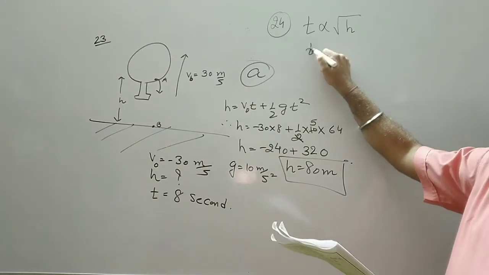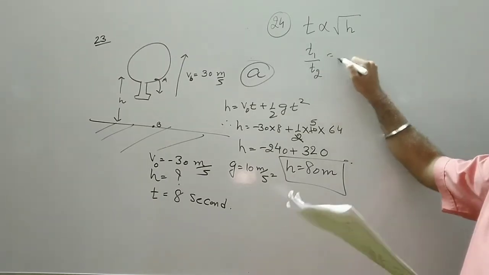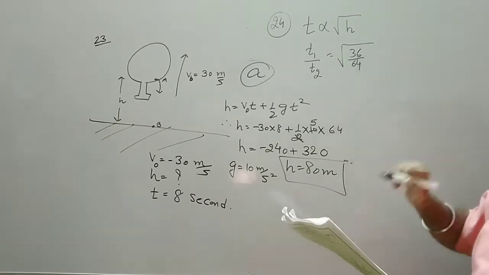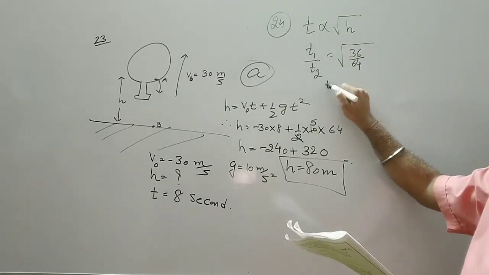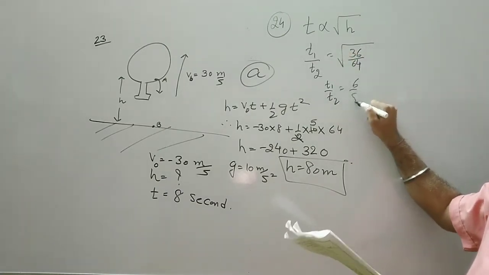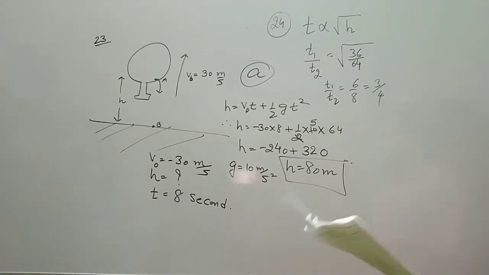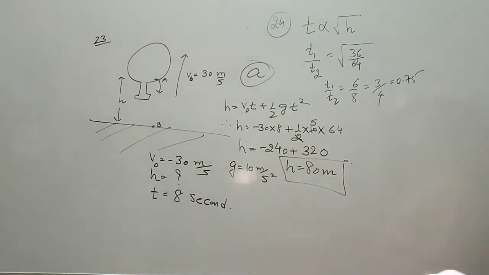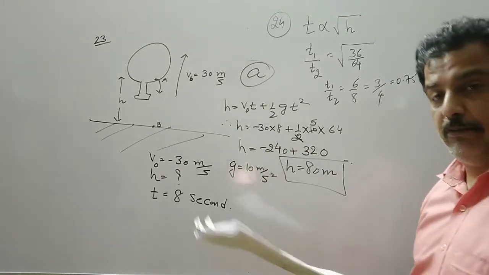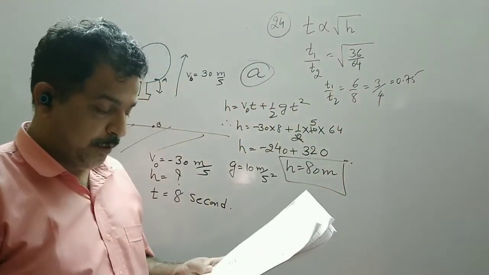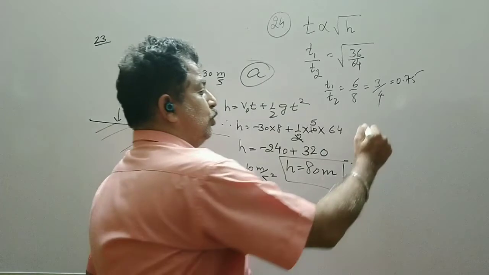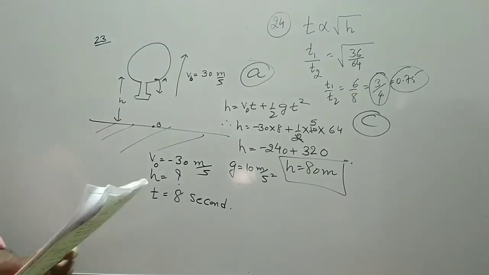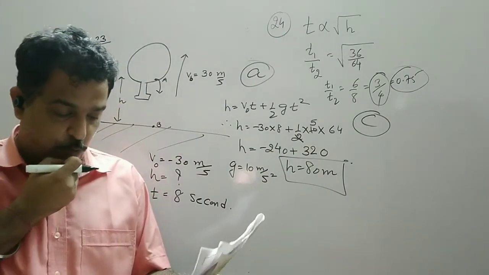So T1 upon T2, the height given is 36 and the other height is 64. So T1 upon T2 is equal to 6 upon 8, that is 3 by 4. This 3 by 4 is also equal to 0.75. So in this, option A is 0.75, option B is 3 by 4, option C is both A and B, and D is 5 by 2. So clearly we have two answers, 3 by 4 and 0.75. So both options A and B are equal.